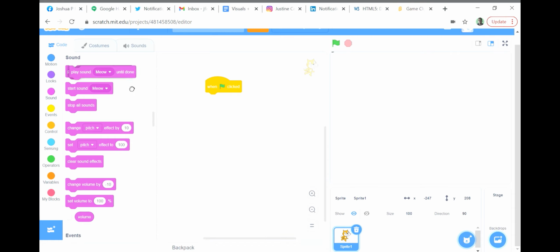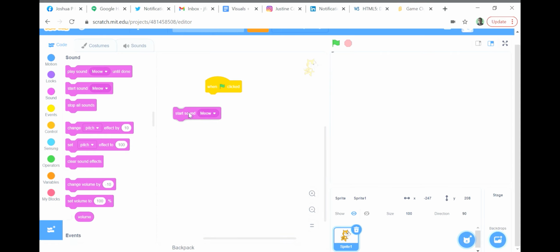The first one, play sound meow until done, will stop all further executions in the script until the sound file it plays has completed its duration. Notice that where the word meow is, there is a drop-down menu. Although by default, meow is the only sound that comes with the object, you are given an option to record a new sound using your microphone.